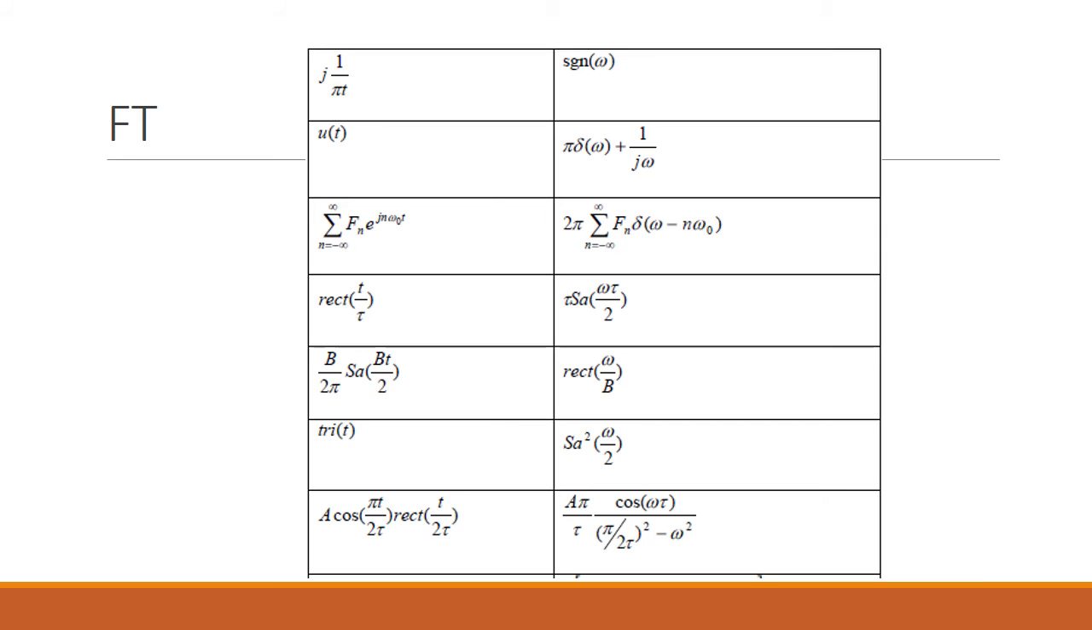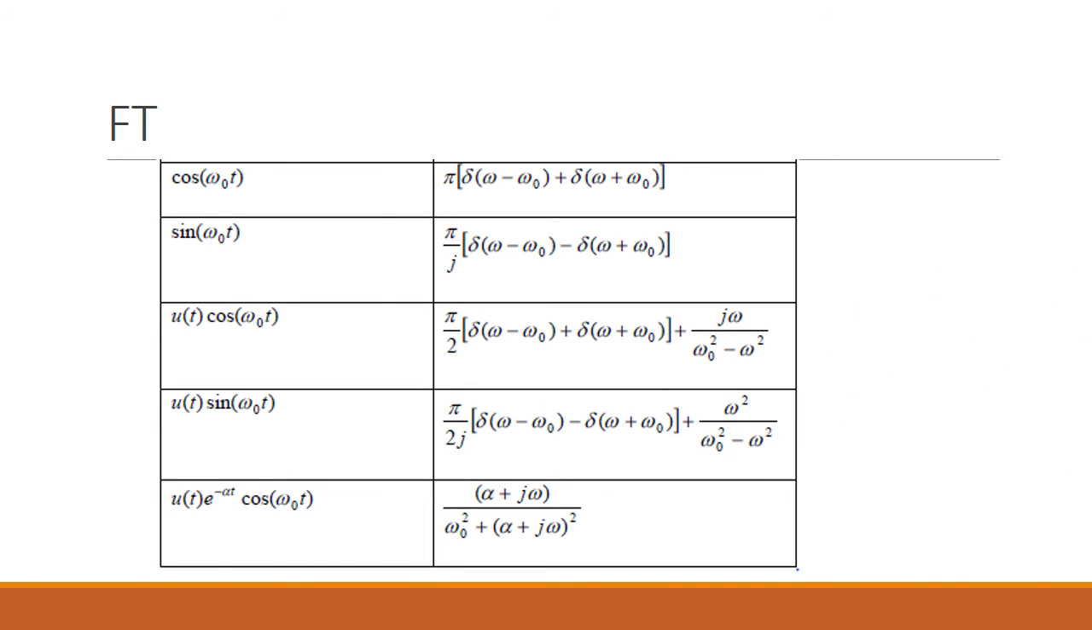Rectangle of t by tau is tau times sampling of omega tau by 2. A cos pi t by 2 tau rectangle of t by 2 tau gives a pi by tau cos omega tau by tau, pi by 2 tau whole square minus omega square. For different trigonometric functions like cos omega naught t, it will be pi of delta of omega minus omega naught plus delta of omega plus omega naught.